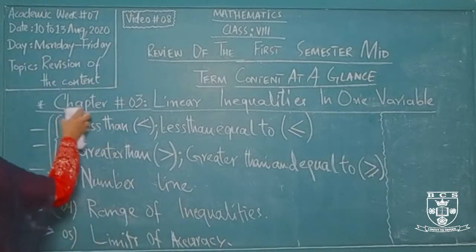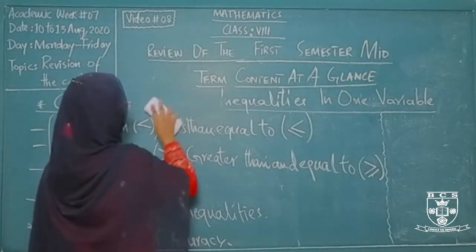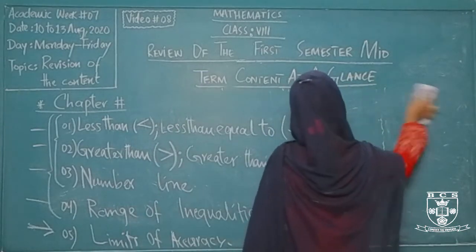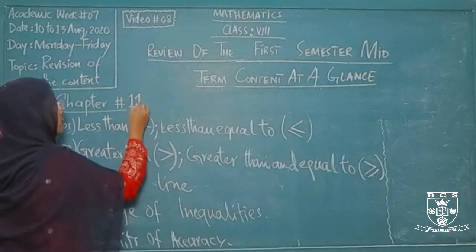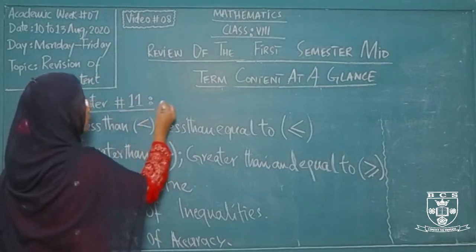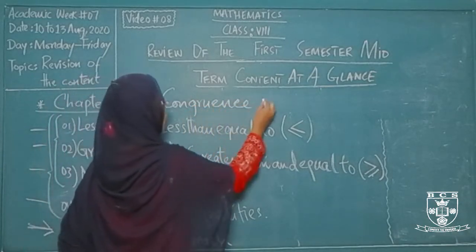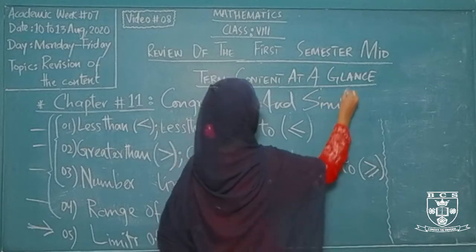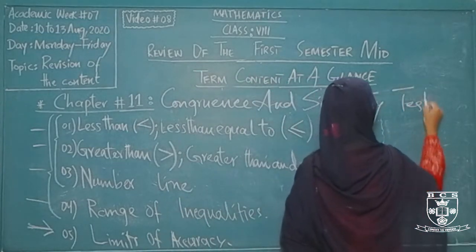Now moving to our last chapter of midterm content, that is your chapter number 11, namely congruence and similarity tests.